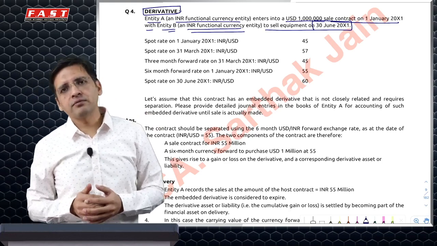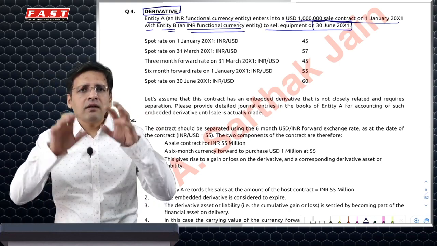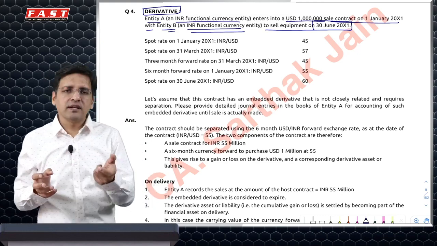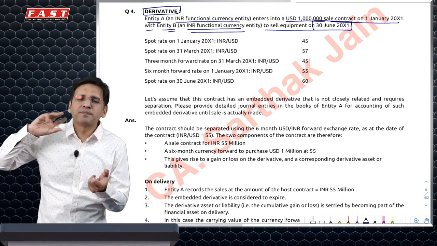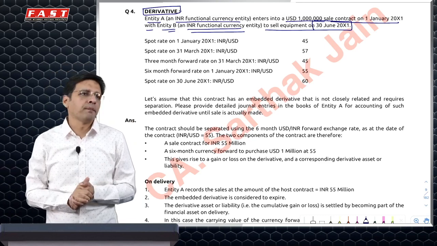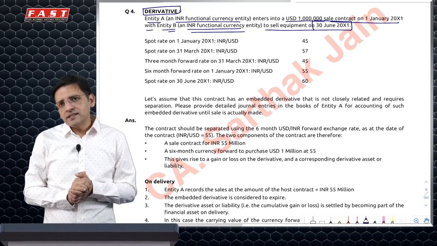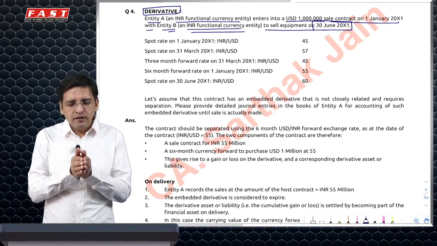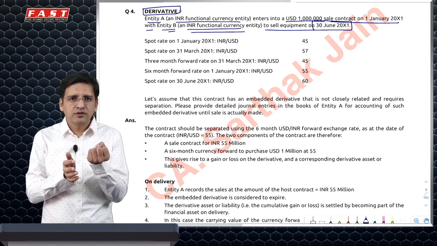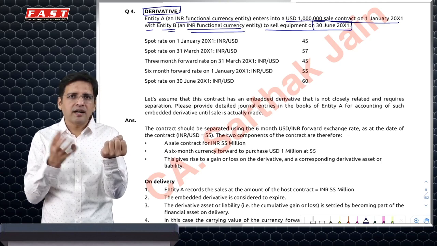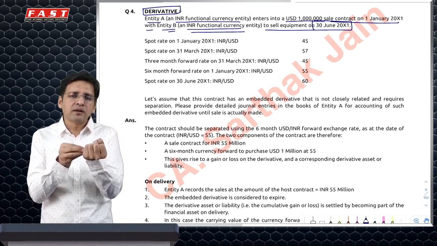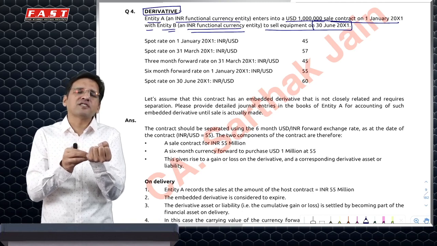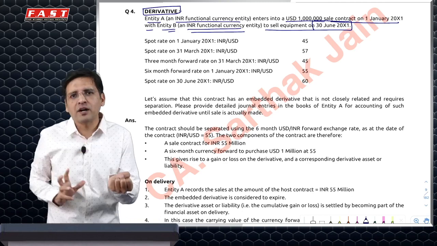and not 7,500 rupees. Now, ideally speaking, this contract has two components. One component is the sale of lectures and the second component is speculating on the changes in the dollar. In this sense, the standard says this is exactly an embedded derivative, because it has a non-financial instrument contract, which is the sale of lectures, and it also has a derivative element built in, because the consideration has been fixed in a currency which is not the functional currency for either of the parties.